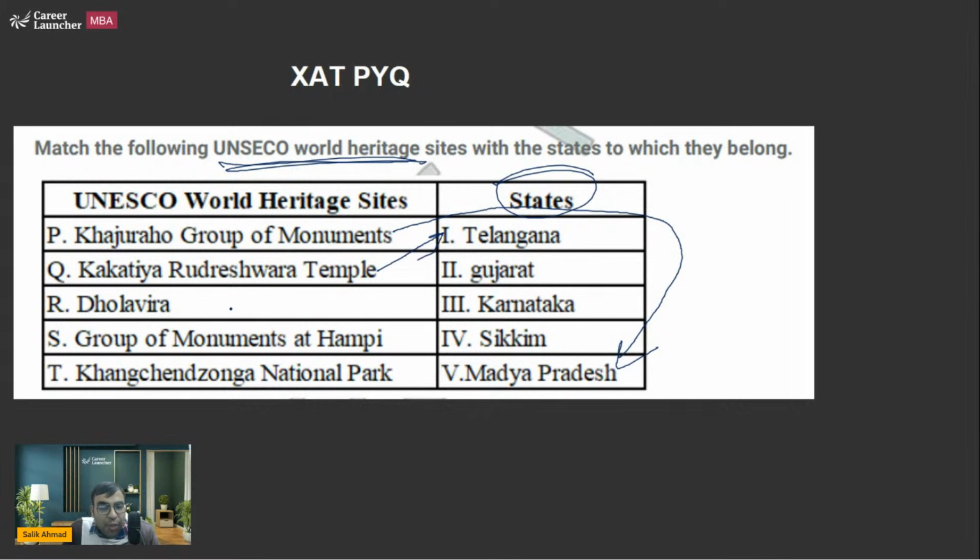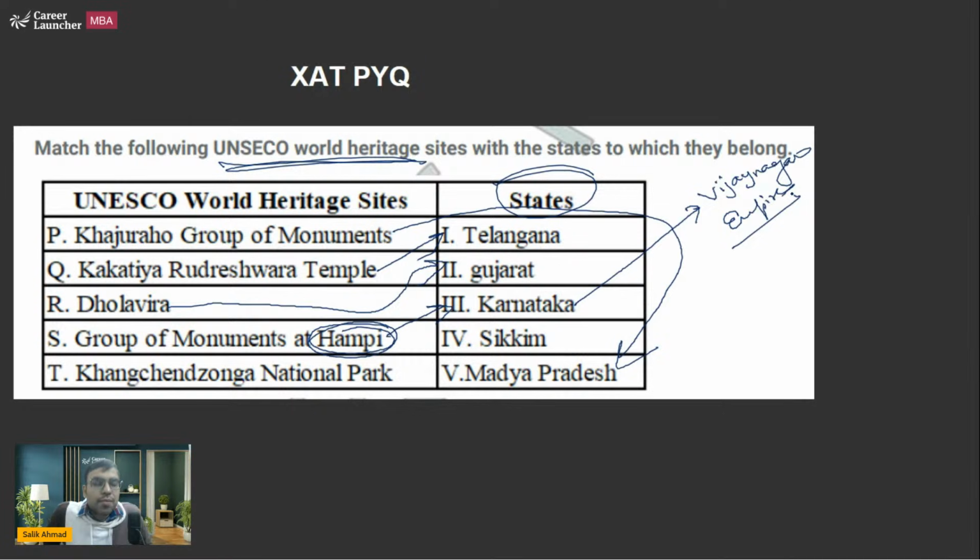Then Dholavira, I have told you, is an Indus Valley Civilization site in Gujarat, in the Kutch region. Group of monuments at Hampi: Hampi was the capital of the Vijayanagar Empire, a very famous empire in South India, now in Karnataka. Please remember this. Then we have Kanchenjunga National Park, which is actually in Sikkim. This is the only mixed site among the UNESCO World Heritage Sites.